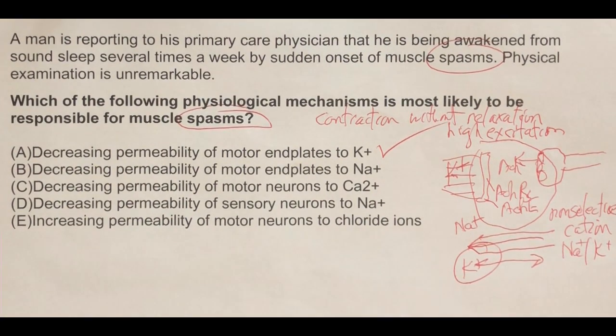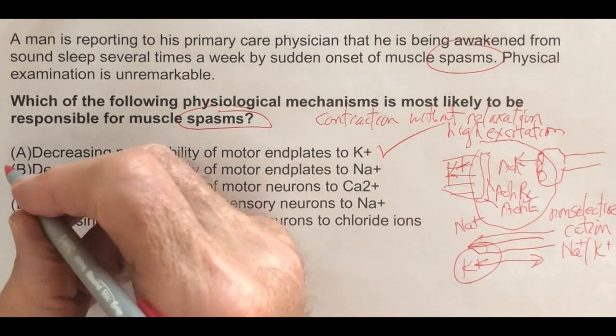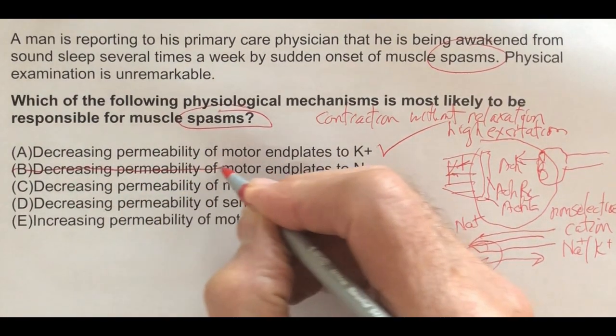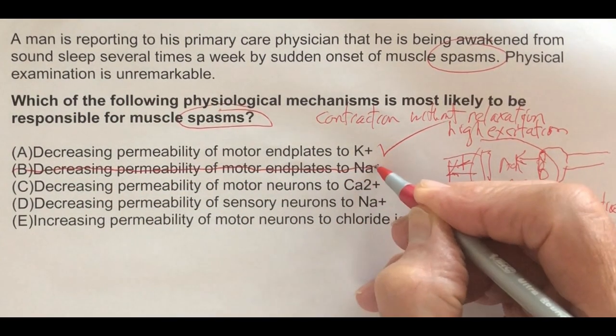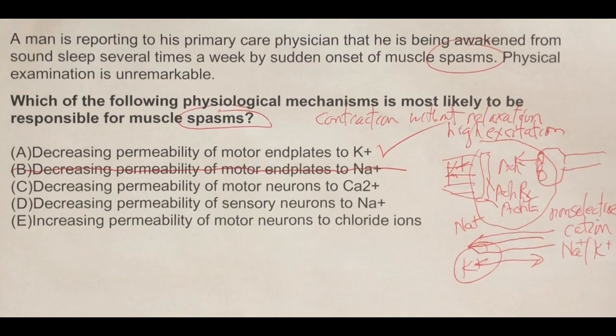So let's see if we can eliminate the other four so that A for sure becomes the best option. Decreasing permeability of motor end plates to sodium. So if less sodium comes in, we're going to have less excitability. That's not muscle spasm. Muscle spasm is more excitability. So let's get rid of B.